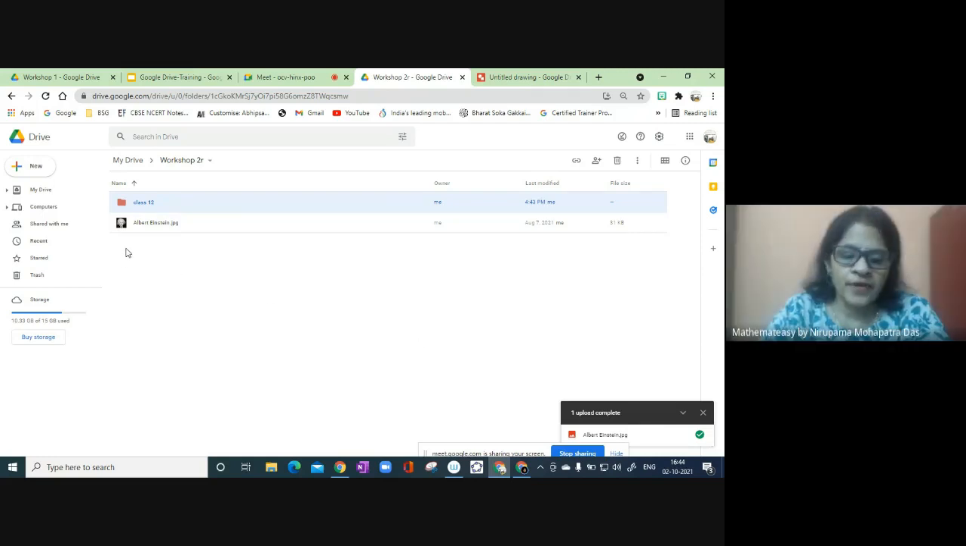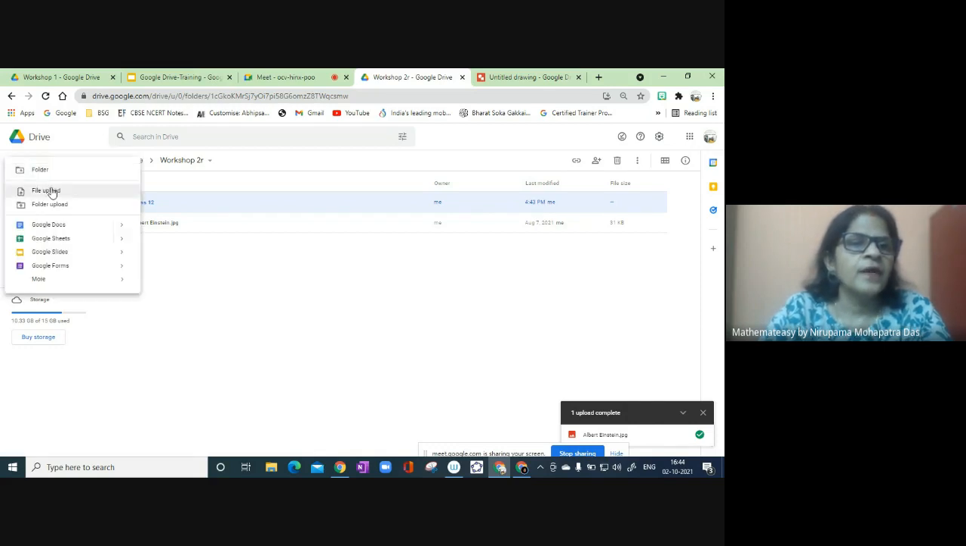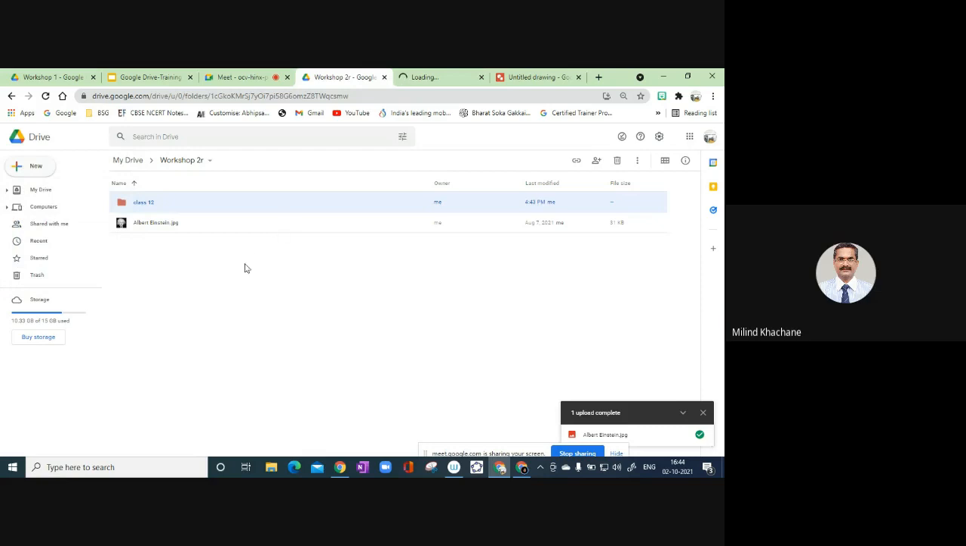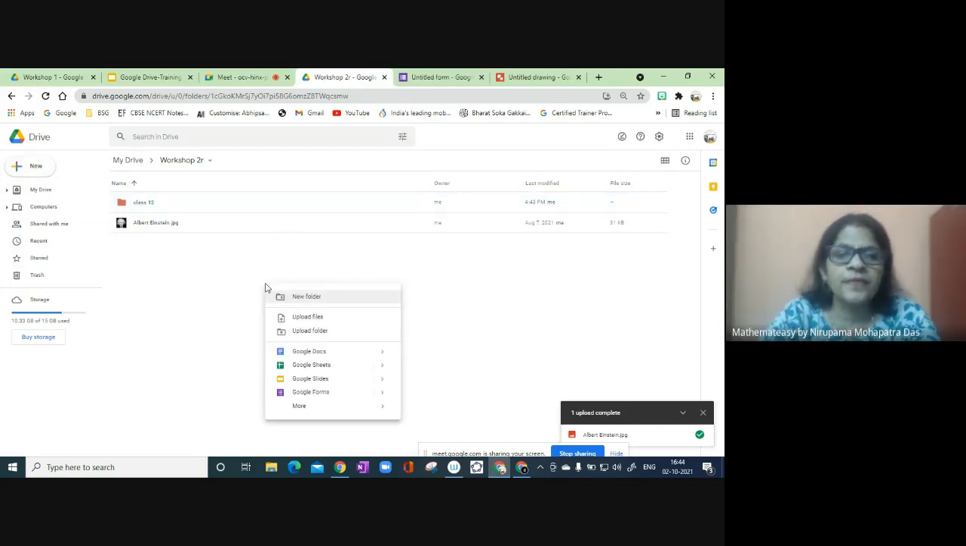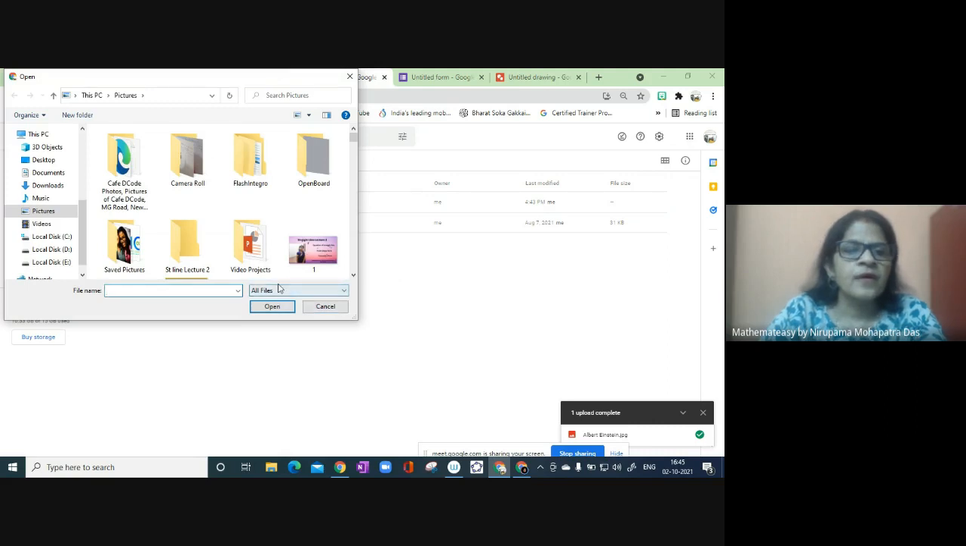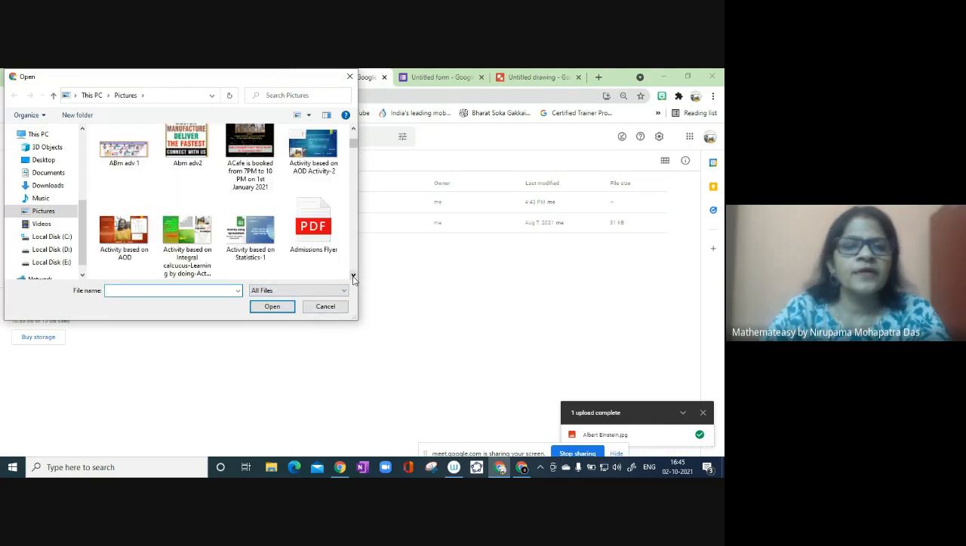If I want to create another folder, I can either click new and here there is file upload and folder upload. That is one option. Another option is, in the blank space I can just right click. Here also I can create a new folder and I can upload files and folders. The way I upload a file, I can upload a folder also. Okay, another file maybe I can just